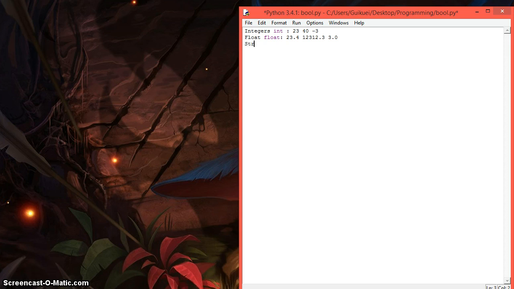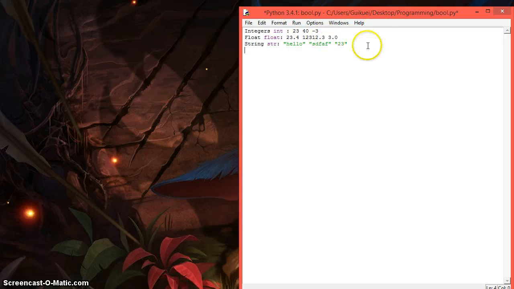The next type will be string, and for string the abbreviation is str, and this is basically text. Anything that is text. So hello will be a string, but we need to specify that it's a string. In order to do so, we have the quotation marks. Anything that's inside quotation marks is a string. So any keywords you put in there, string. Even numbers are strings. You just have to use the quotation marks, and the program already knows it's a string